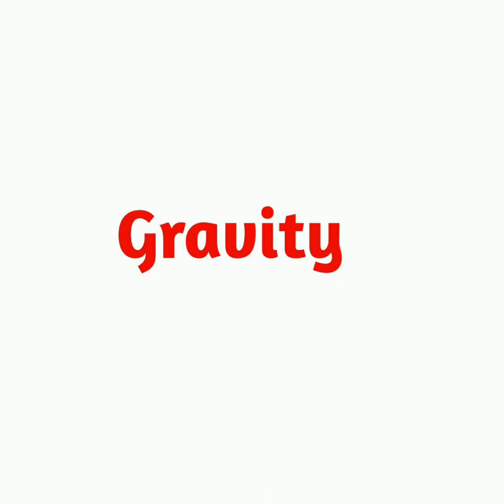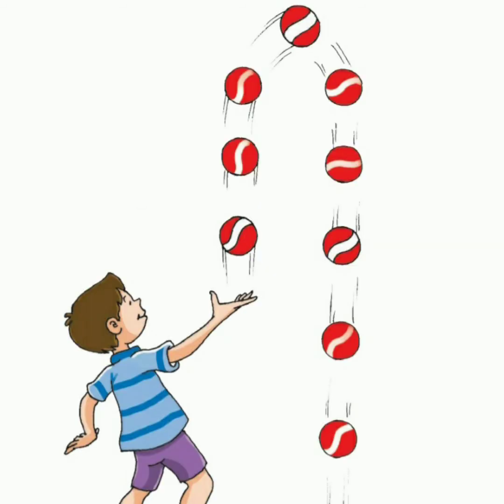What happens when you throw a ball up into the sky? Does it keep going into the air or will it fall back? Yes, it will fall back. The ball falls back due to gravity. The ball first goes up and then it falls back to the ground, and this is because of gravity.